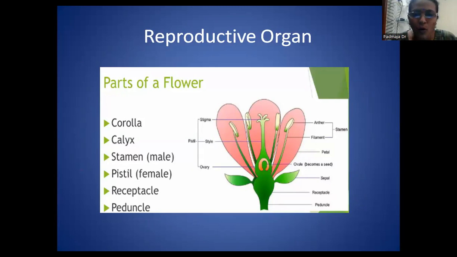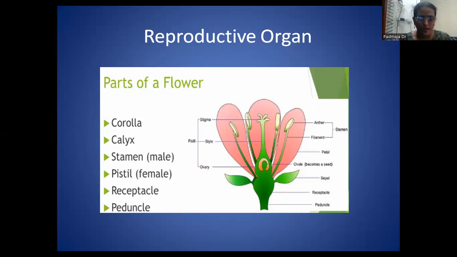Okay, right. Now we are going to the reproductive organ, that is the part of a flower. Whatever we are going to study regarding embryology is related to the beautiful part of a plant, that is the flower. The basic part of embryology is the study of the parts of a flower. You already know that there are essential organs and non-essential organs, and the non-essential organs are the calyx and the corolla, which is very essential in the study of taxonomy also.